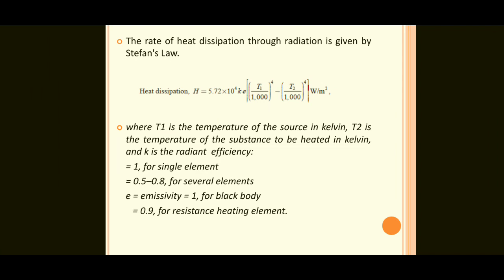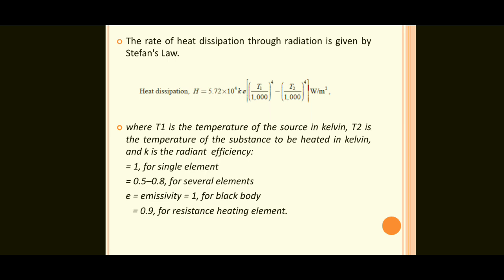Finally, I covered two formulas. In the convection process, H equals A into T1 minus T2 into B, where T1 and T2 are the temperatures of the heating element, and A and B are constants depending on the heating surface.